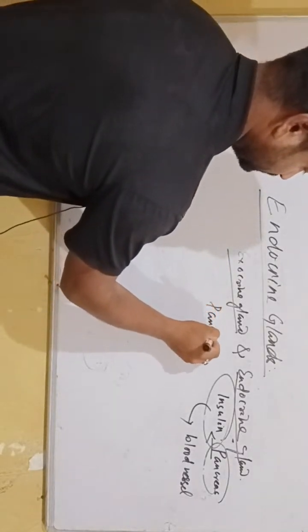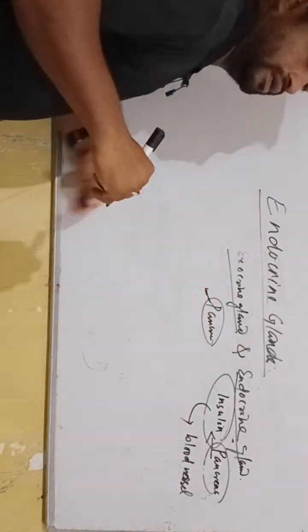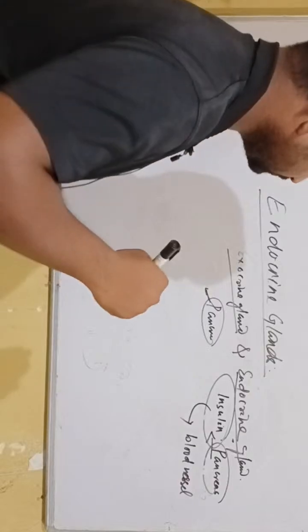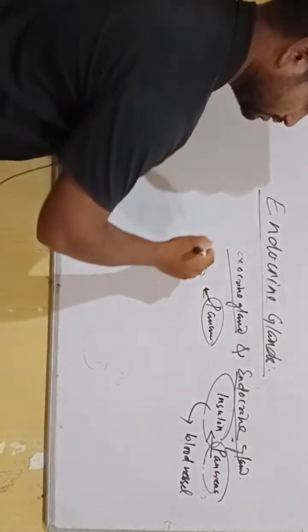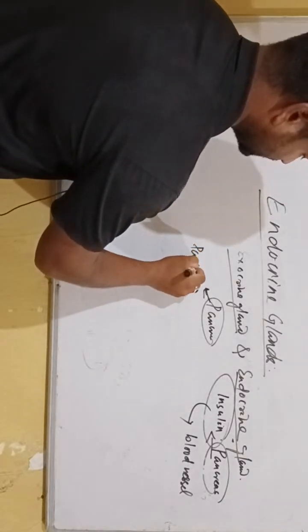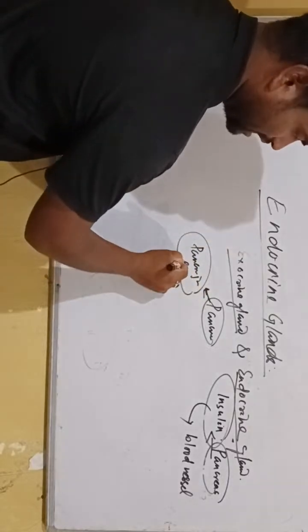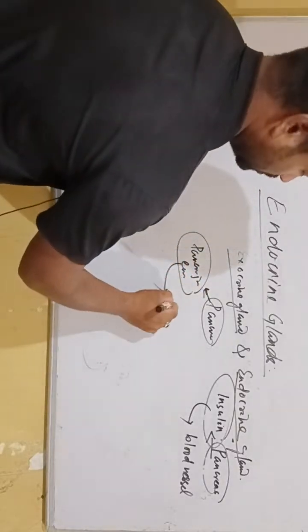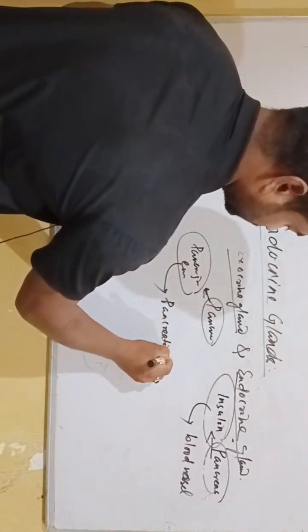The pancreas contains digestive juice, like pancreatic enzymes, which are poured into the pancreatic duct.